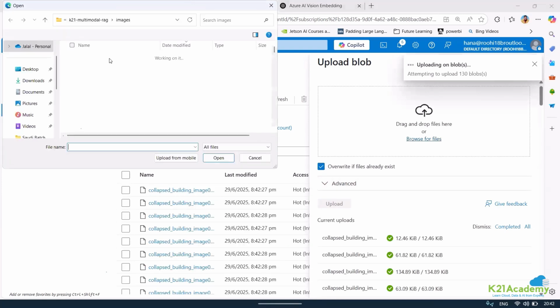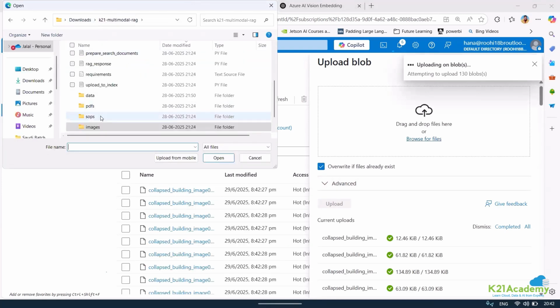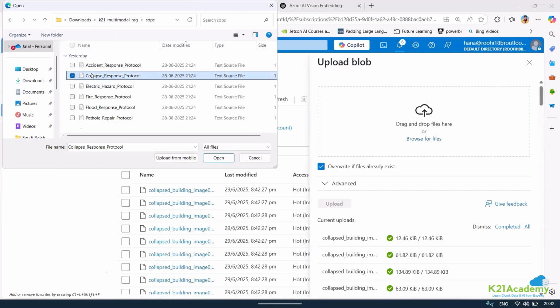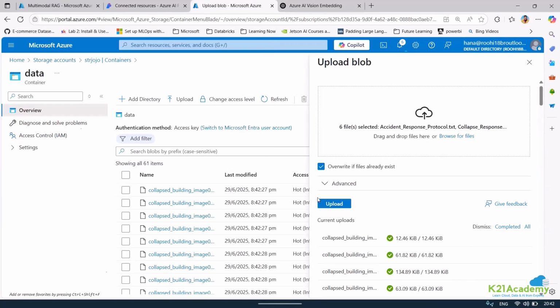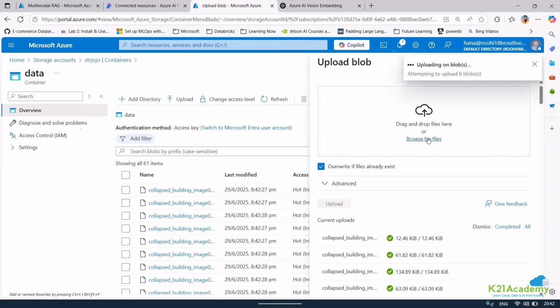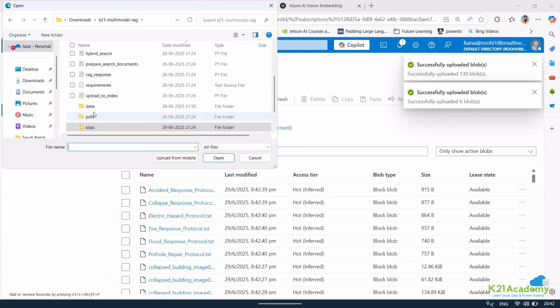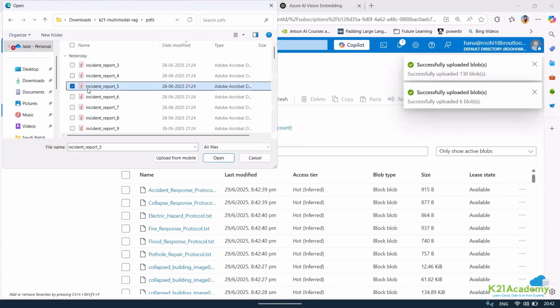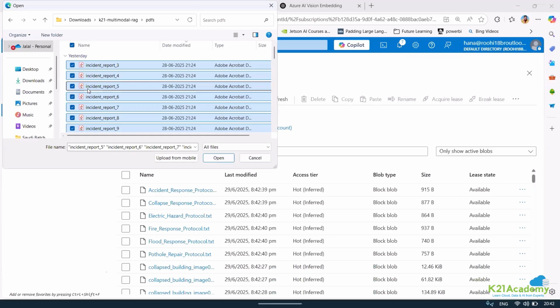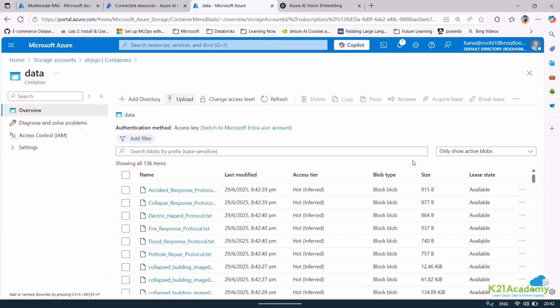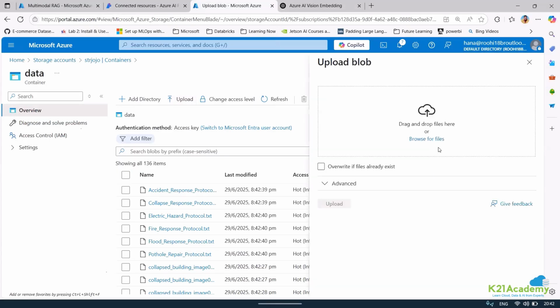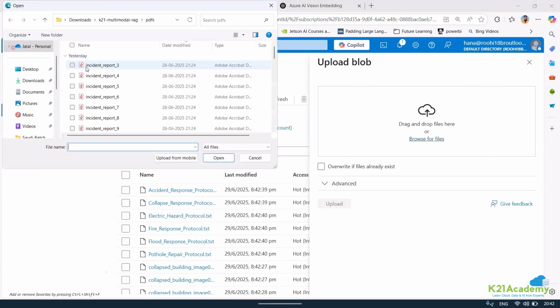Apart from uploading the images, let me upload the SOPs also, because this is making sense right now. So let me upload this also. Let me upload some PDFs also that I have. Whatever I will show with the help of the SDK, to be very frank, can also be done via the UI. So we can check both of these.